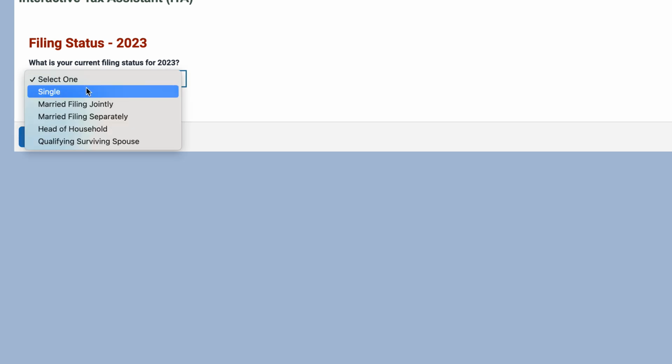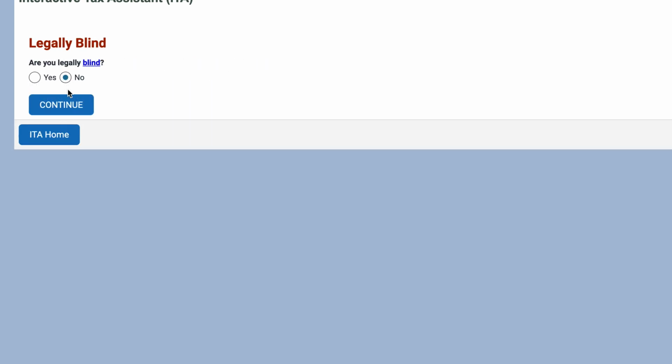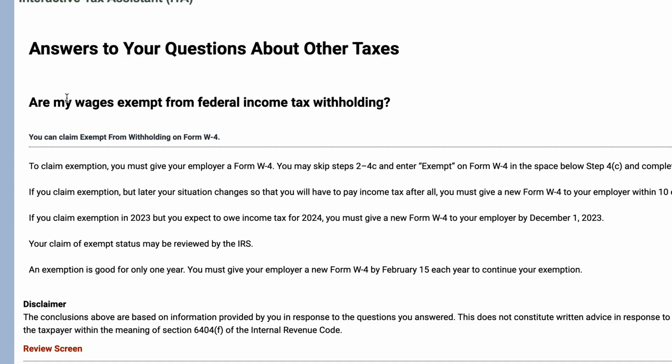What is your current filing status? Are you age 65 or older? Are you legally blind? Is your income more than $1,250? If your income is less than that amount, then you can claim an exemption. You have to give your employer a completed Form W-4.